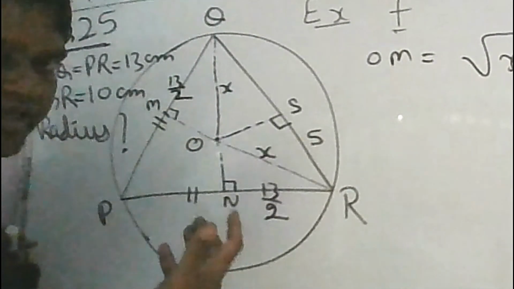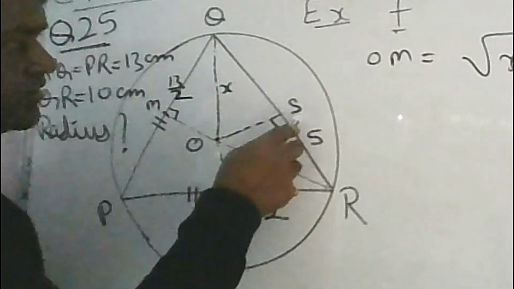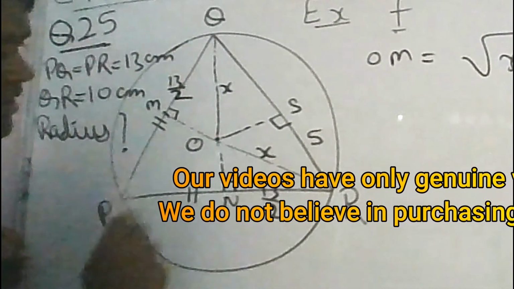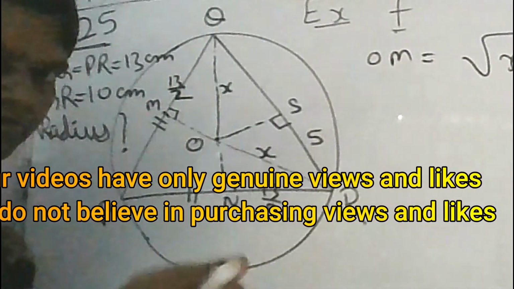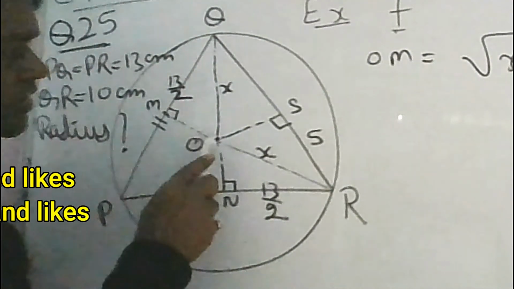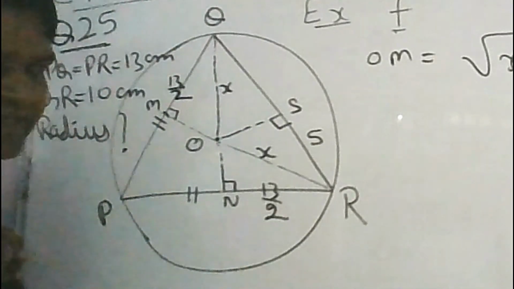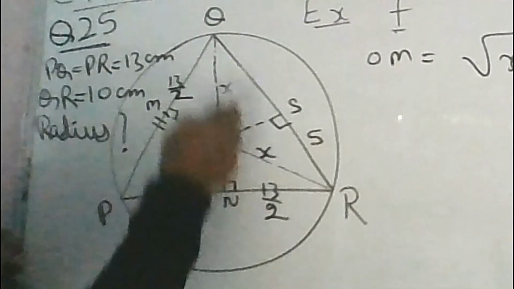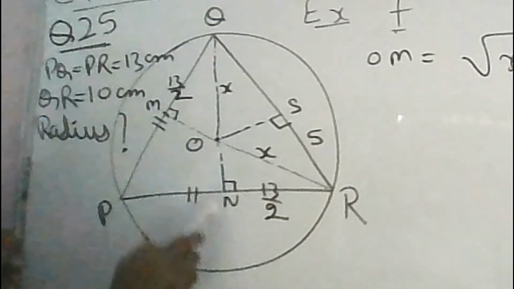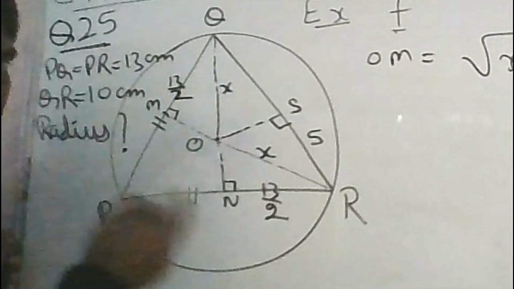So using the theorems of the circle, you can say that the line joining center to the chord, perpendicular on the chord, will bisect the chord. Or using the definition of the circumcenter, you can say that circumcenter is the point of concurrence of all the perpendicular bisectors. You can see that OS is the perpendicular bisector of QR, OM is the perpendicular bisector of PQ, ON is a perpendicular bisector of PR. So it is a point of concurrence of the perpendicular bisectors.